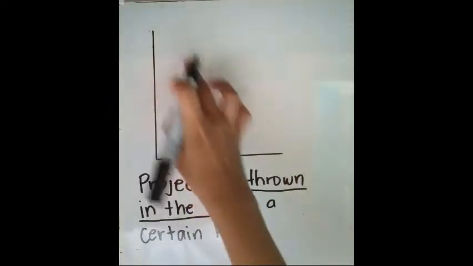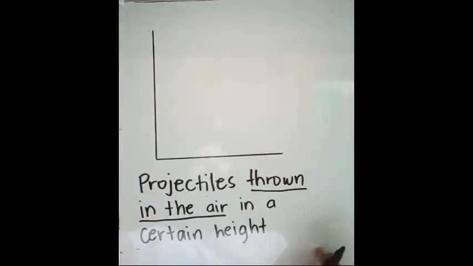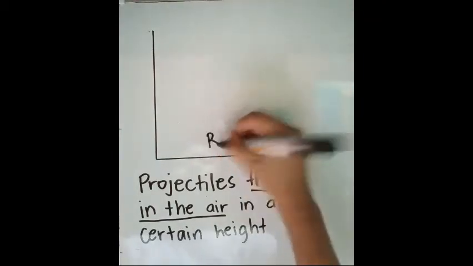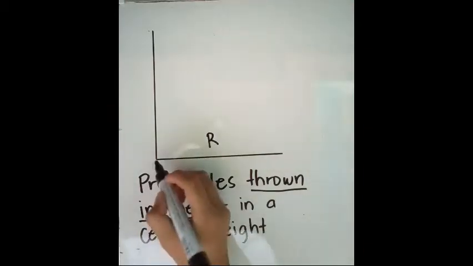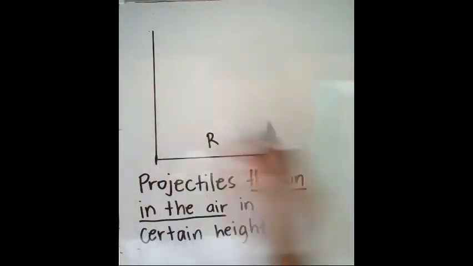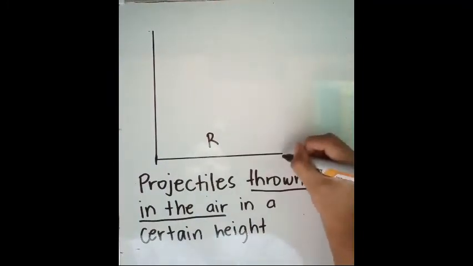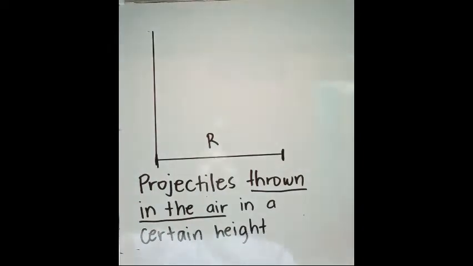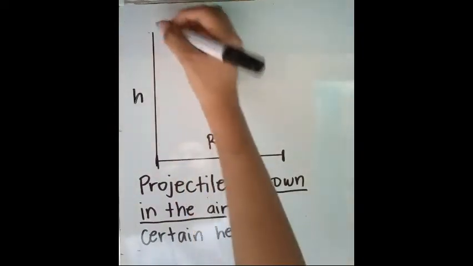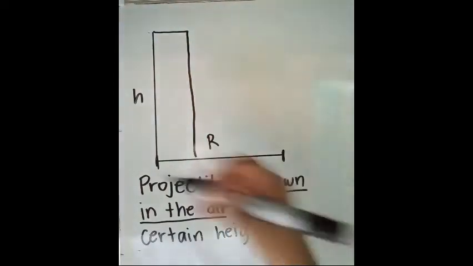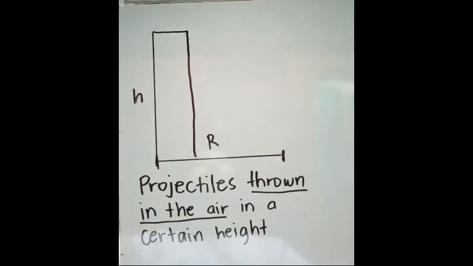So here in projectiles thrown in the air from a certain height, we have again the range, wherein the range starts from the end of the height of a certain object up to the area where the object will land. So this is the range. Next is the height. So for example, this is a building. The height of the building is also our height.